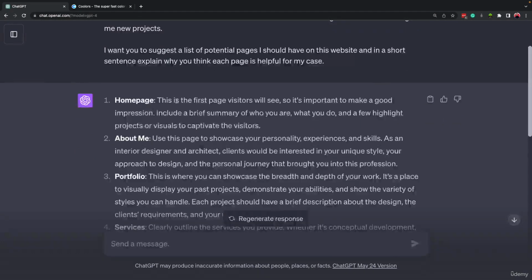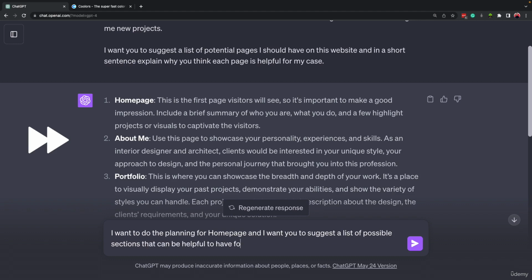Now, let's say we want to create a homepage. We can ask ChatGPT what sections we must have in our homepage. So let's do that. All right, so I mentioned that I want to do the planning for homepage, and I want you to suggest a list of possible sections that can be helpful to have for my specific case, okay?